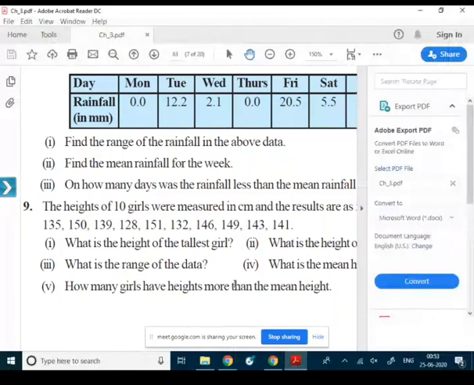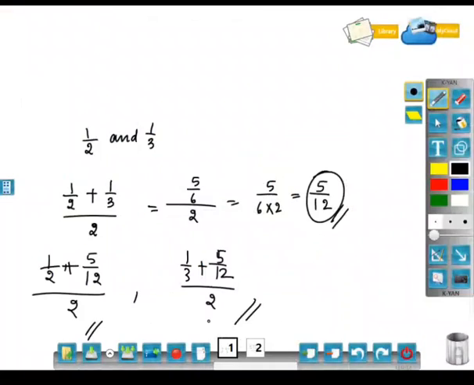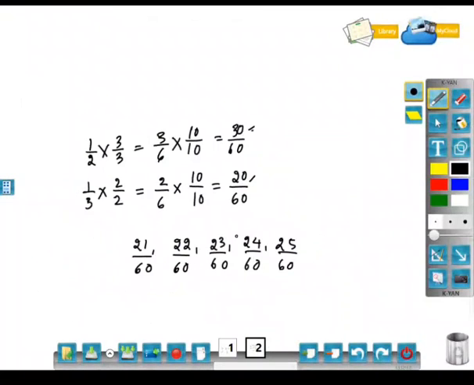Find at least 5 numbers between 1 by 2 and 1 by 3. I did not understand that, sir. Wait, just 1 minute. Okay. So see here, in order to find 5 numbers between 1 by 2 and 1 by 3, there are two ways of doing it. One way I have already shown here.